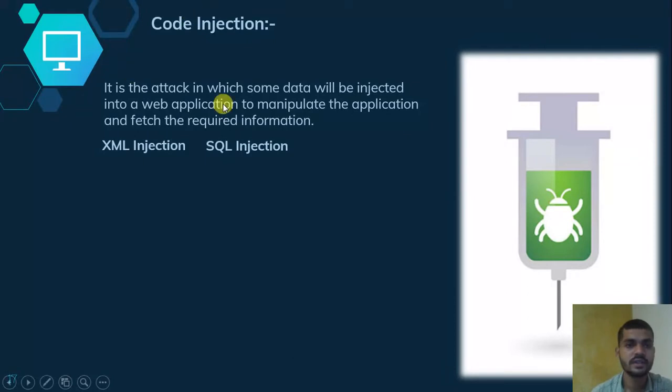Next is code injection. It is an attack in which some data is injected into your web application to manipulate the application and fetch the required information. They just access your information by injecting into your system. It may be SQL, it may be XML. By injecting that, they can easily get access to your web page.